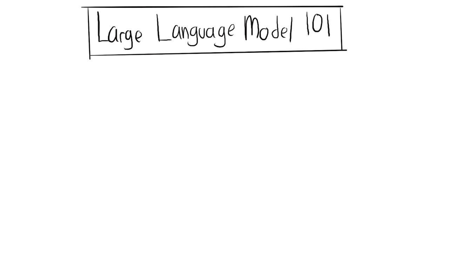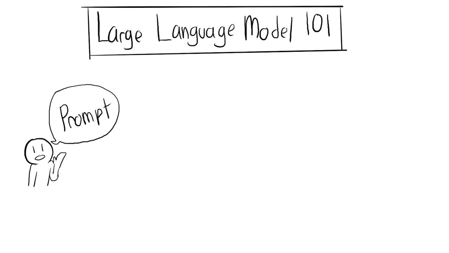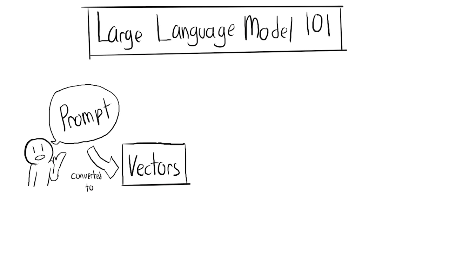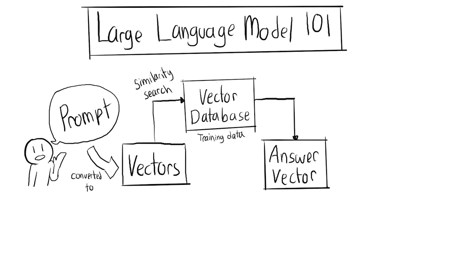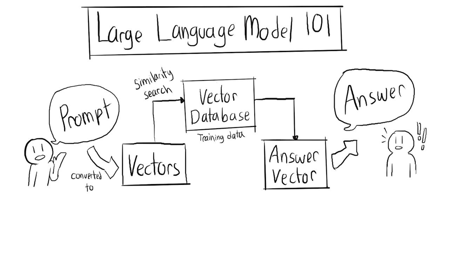First, we give the LLM prompts or questions. Then, the LLM will process the questions and turn it into factors. The LLM will perform a complicated similarity search in its vector database based on the factors it gets based on these prompts. Vector database is a database that's created based on the data in which we train the model, that's turned into factors and stored. Finally, an answer factors will be created, decoded into words, and then given to us as the answer of our question.